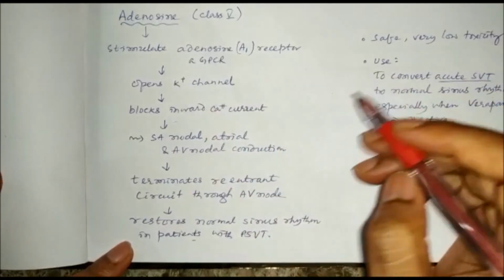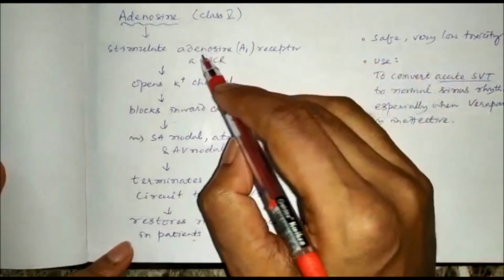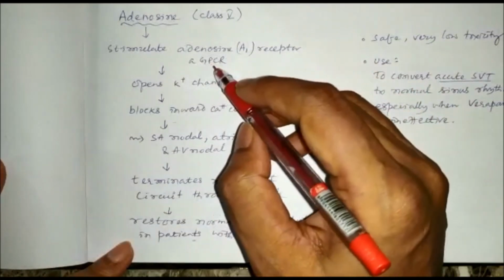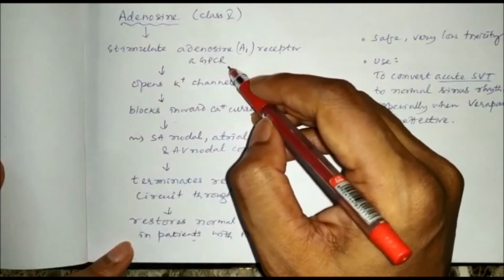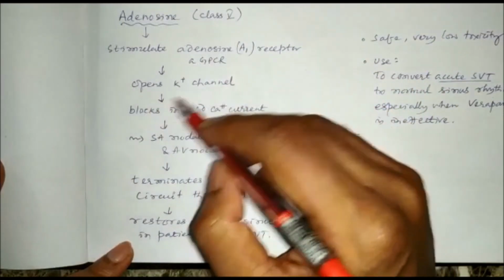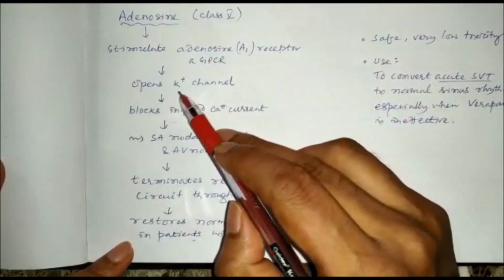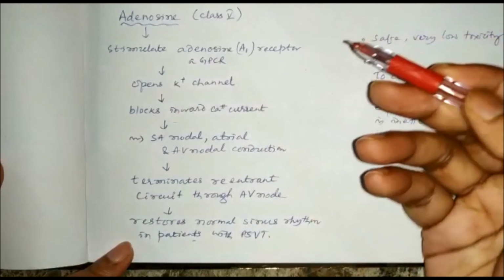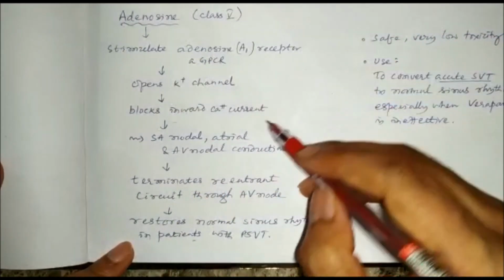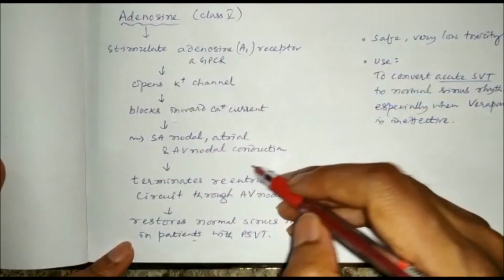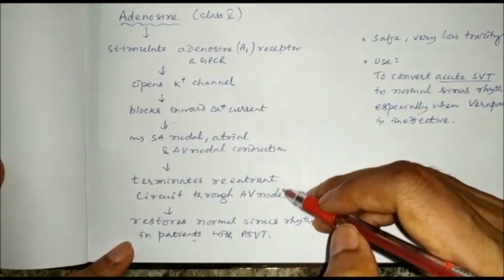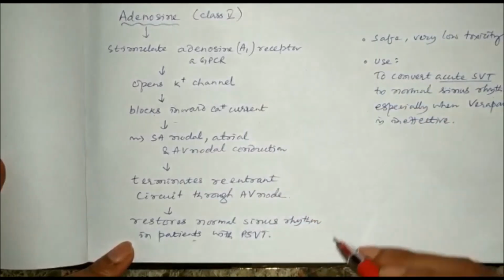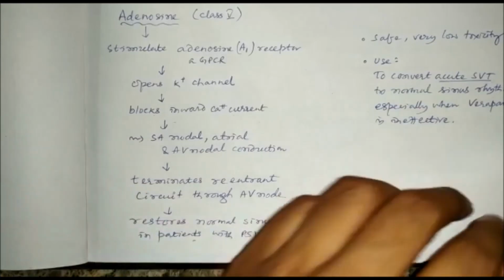It acts on the adenosine A1 receptor, which is a G protein coupled receptor linked to a potassium channel, so it opens the potassium channel. By opening the potassium channel, it blocks the inward calcium current. So it shows similar action to calcium channel blockers, inhibits SA nodal, atrial and AV nodal conduction, terminates the re-entrant circuit through the AV node, and restores normal sinus rhythm in patients with PSVT.